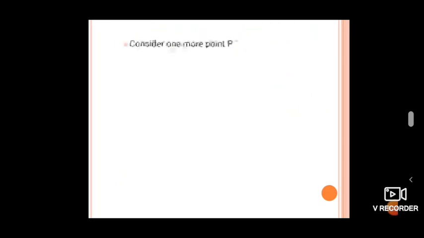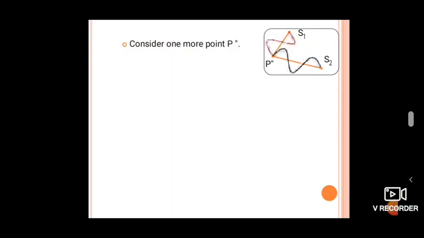Similarly, next we consider one more point, P double dash, in the same diagram. Observe that S1 P double dash is not equal to S2 P double dash. In terms of wave, S2 P double dash minus S1 P double dash is equal to lambda by 2.